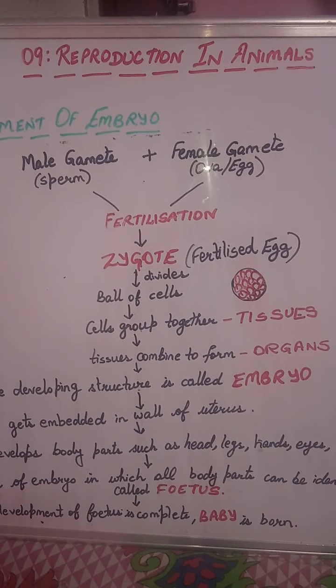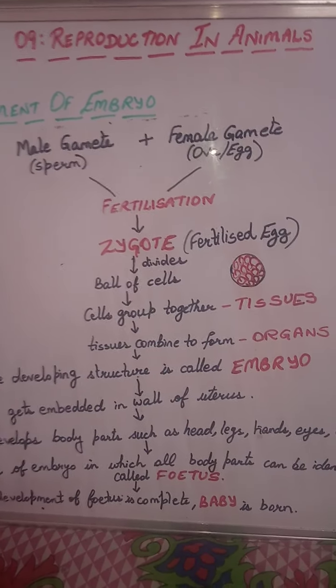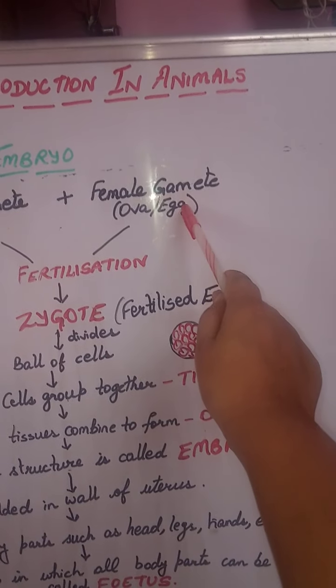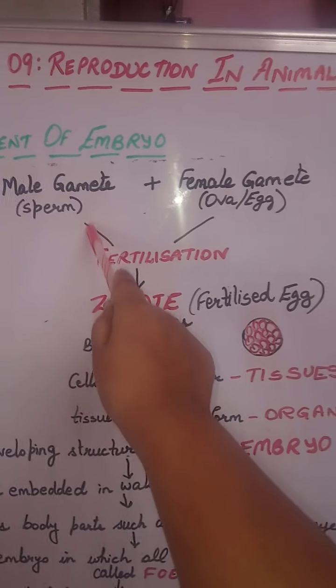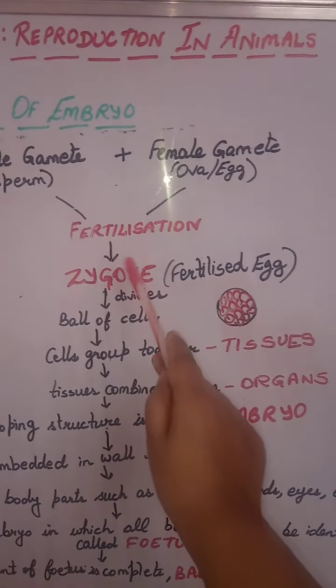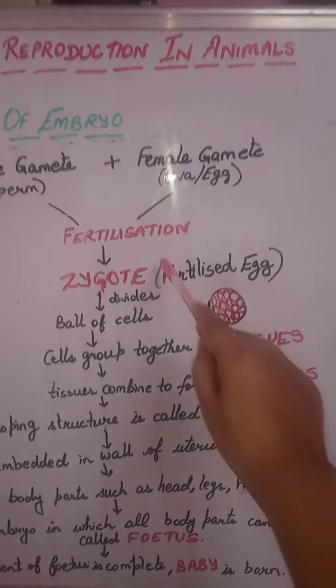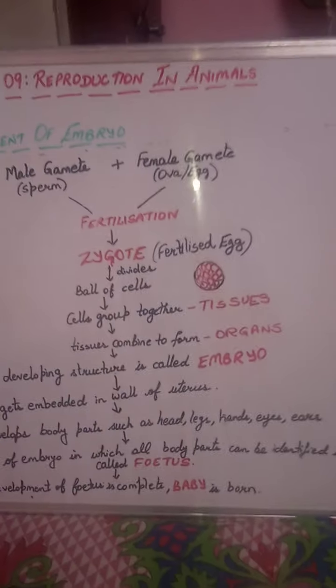The result is that a zygote is formed. Zygote is a fertilized egg. There was a female egg. The female ovum or the female egg is fertilized with the sperm. Now that fertilized egg is termed as zygote. This zygote divides and forms a ball of cells.